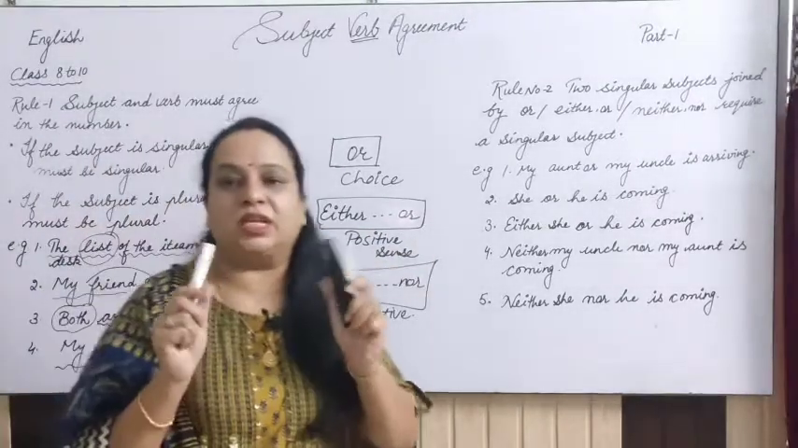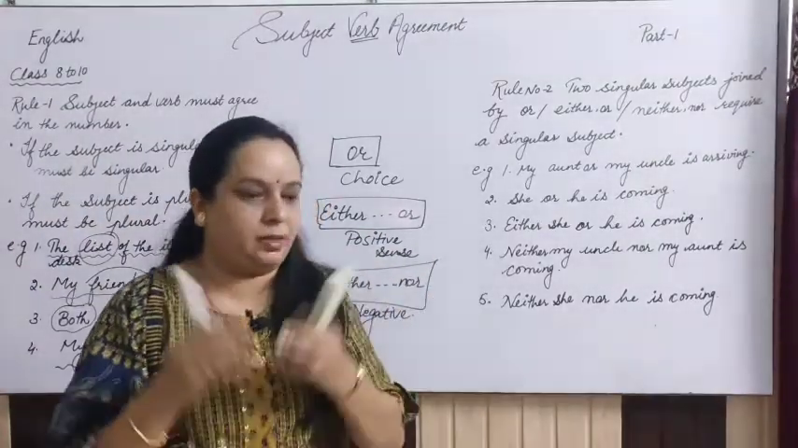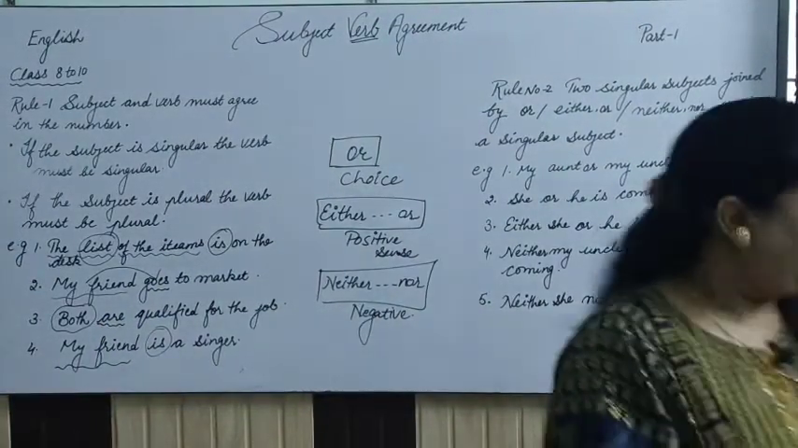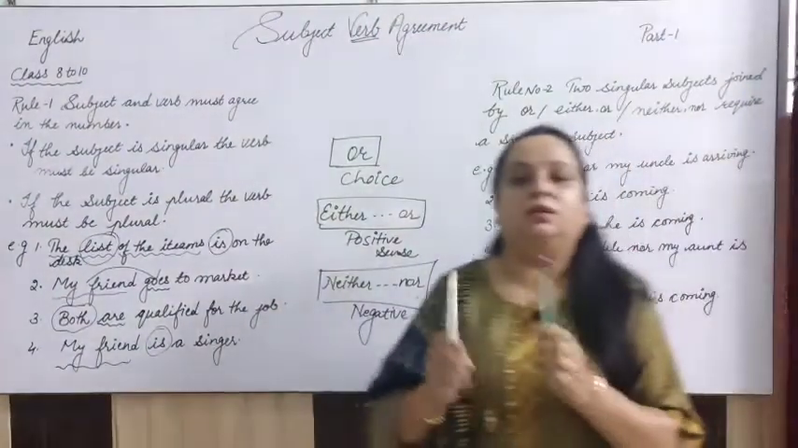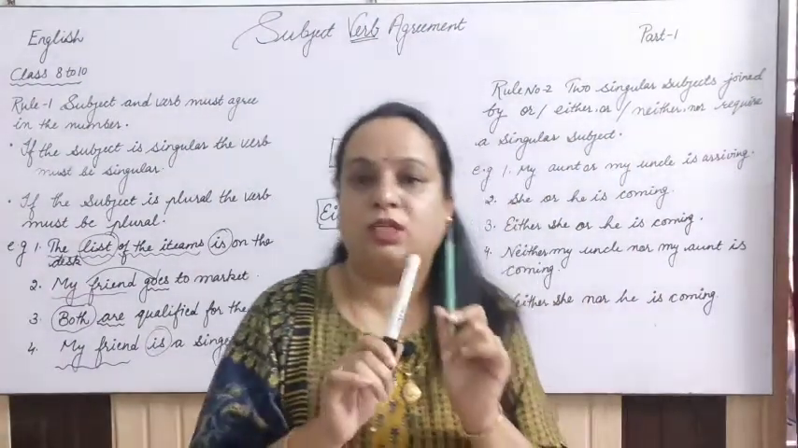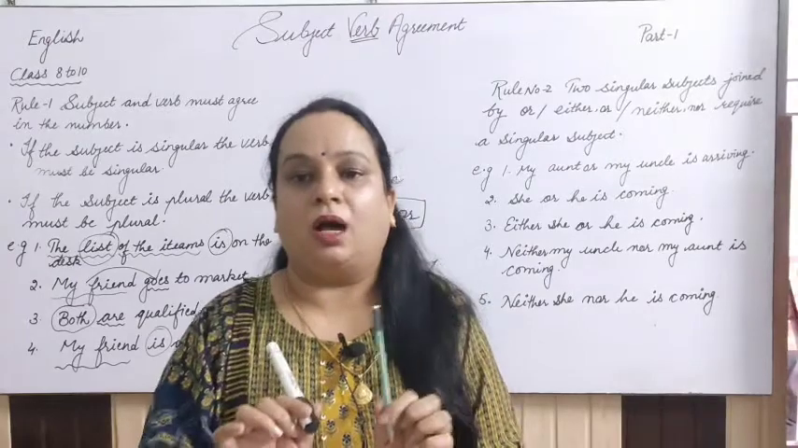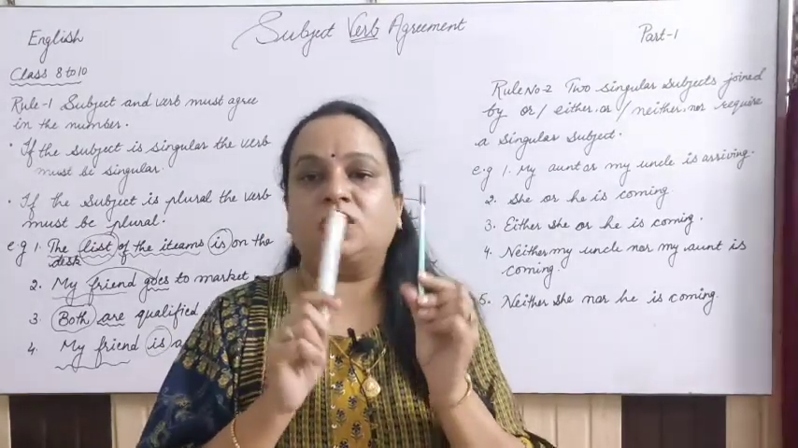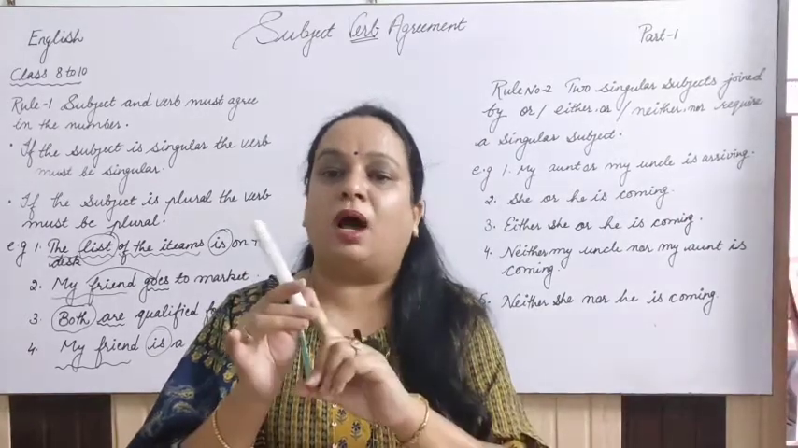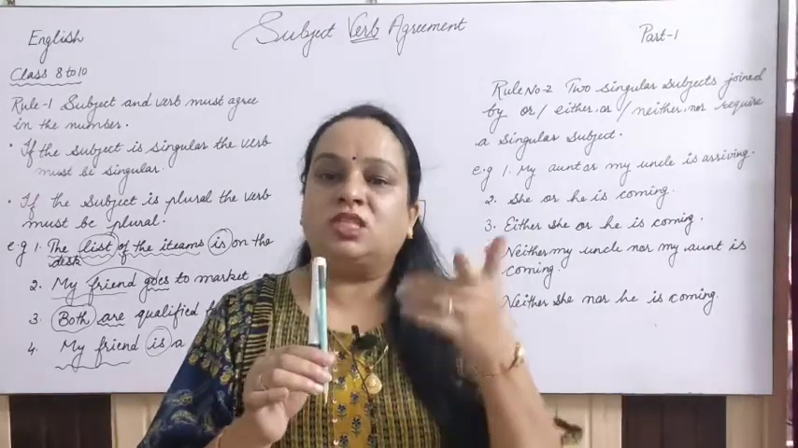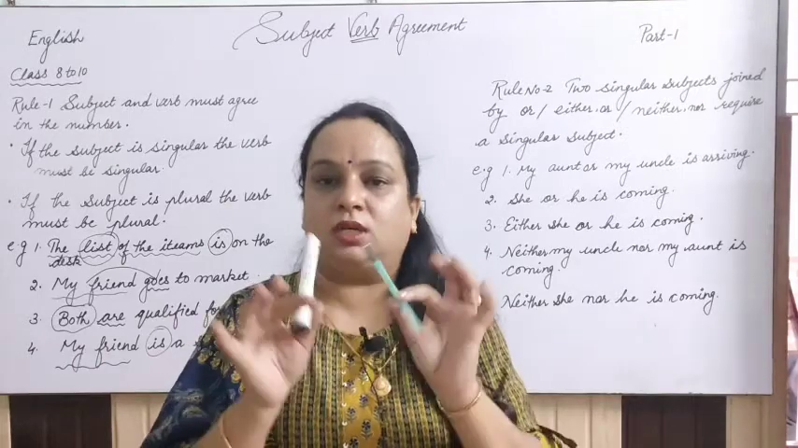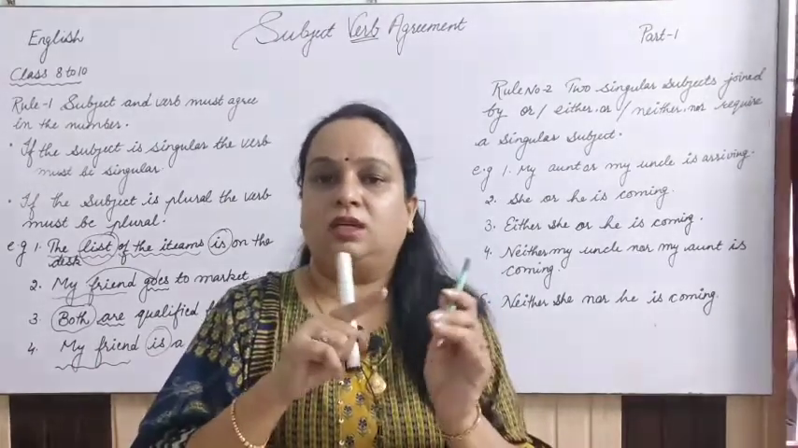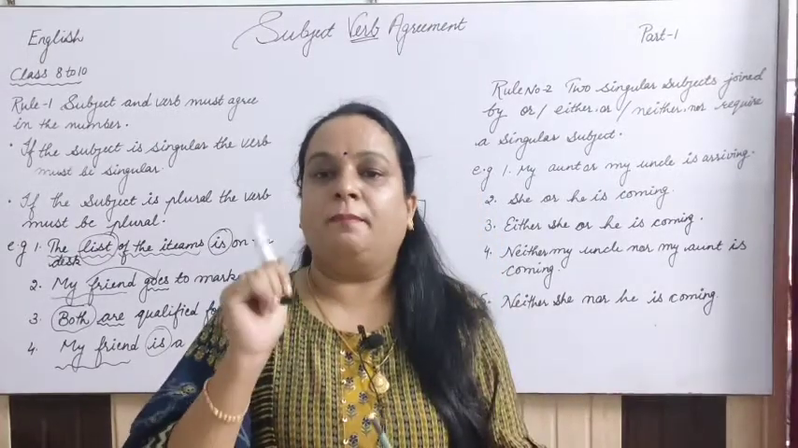Now I have two things here in my hand, right? One is a pencil and the second one is a marker. Now I will say, write either with the pencil or with the marker. That means, in the positive sense, I am saying you have to choose any one out of two, right? Either with the pencil or with the marker.